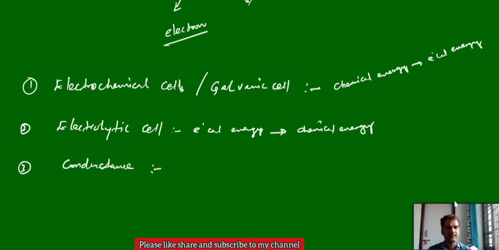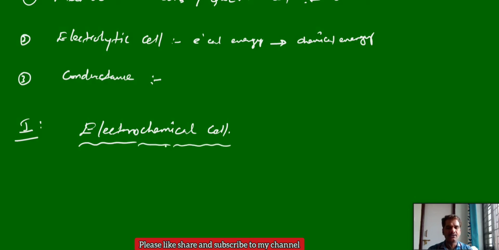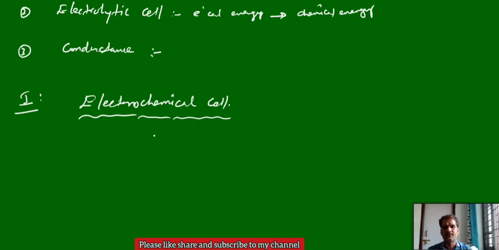First we will start with electrochemical cells, or galvanic cells. This is the first part of electrochemistry. These are the cells which convert chemical energy into electrical energy. The best example is the galvanic cell or Daniell cell. The reactions involved in an electrochemical cell are redox reactions, and they are spontaneous in nature. Before we enter into electrochemical cells, we will discuss some basic terms involved in them.